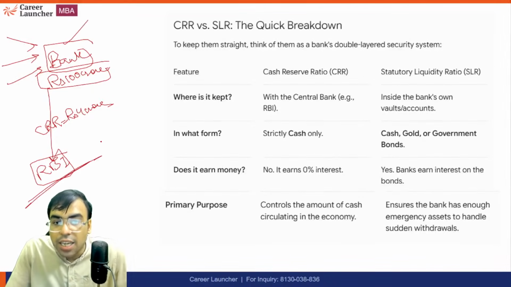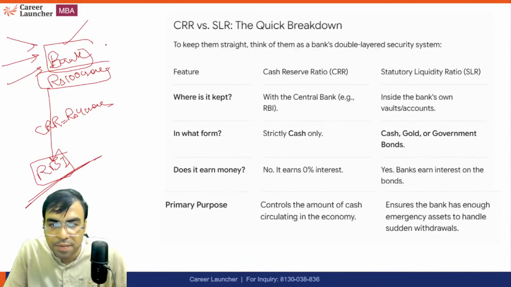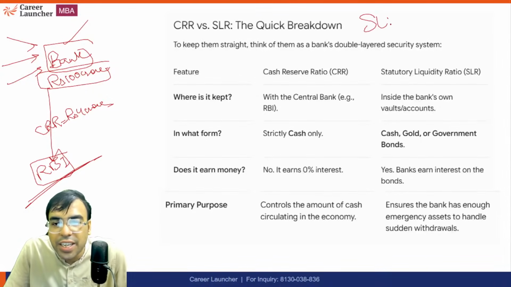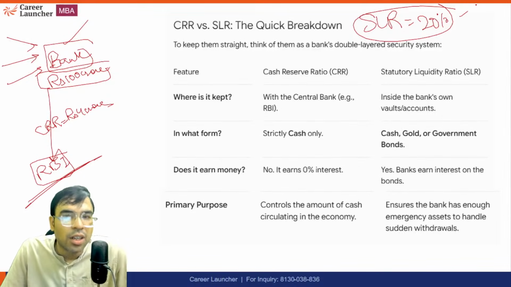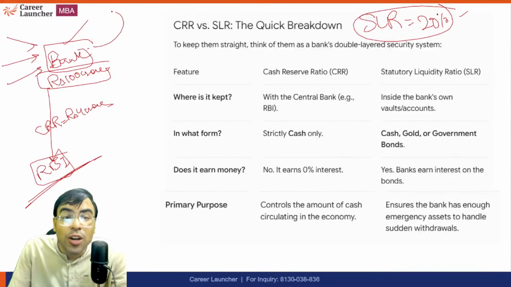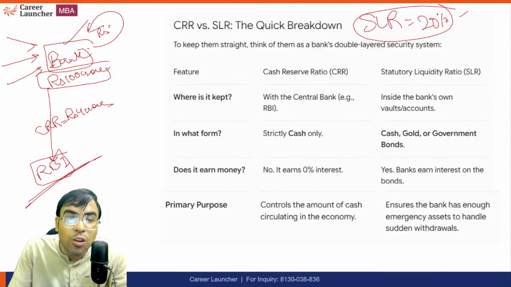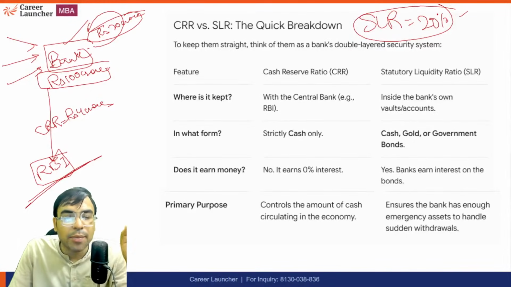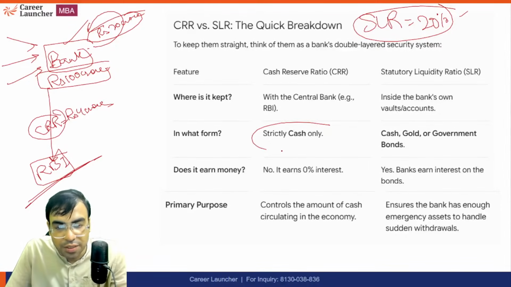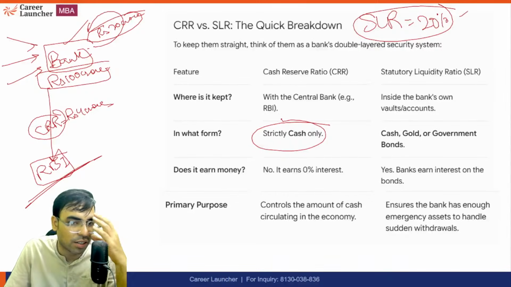Now RBI says that the remaining 96 crore is left. You are not supposed to extend all 96 crore. So let's say the statutory liquidity ratio is 20%. I'm just giving an example. I don't know right now, I need to check it. But okay, 20%. So RBI says keep 20% of that with you. So 20 crore, keep it in your Almira. You are not supposed to extend loans on that. And, for example, CRR is strictly in cash. That 4 crore rupees you will give in cash. No interest, है ना?